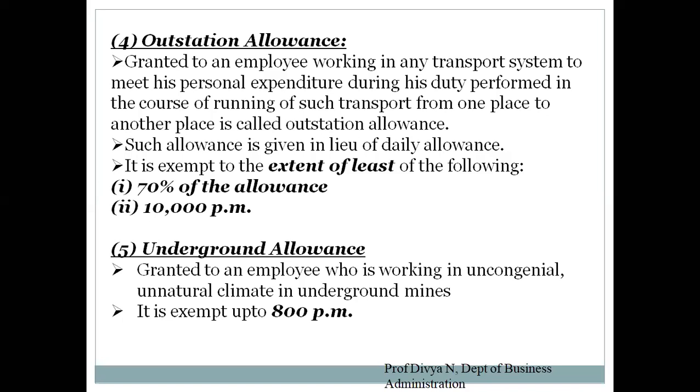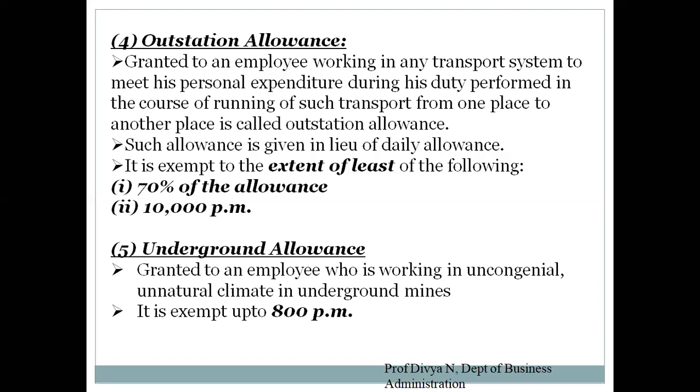So this allowance is provided to all those employees working underground, say in mining or quarrying of diamonds or any such thing. It is exempt up to 800 per month. So if the company is providing 1,000 rupees, only 800 of that is exempt from tax, and the remaining 200 is taxable.